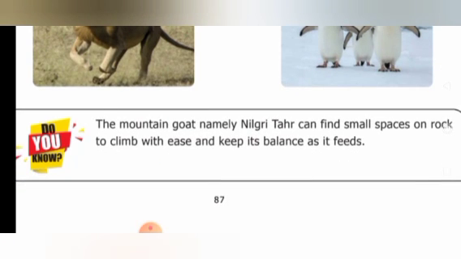The next interesting fact is about the mountain goat, namely the Nilgiri Tahr, which can find small spaces on rock to climb with ease and keep its balance as it feeds. This Nilgiri Tahr lives in the Nilgiris. It is the state animal of Tamil Nadu, and it can find even small spaces on the rock in order to climb the mountain easily and also balance its body weight. Is it clear, children?